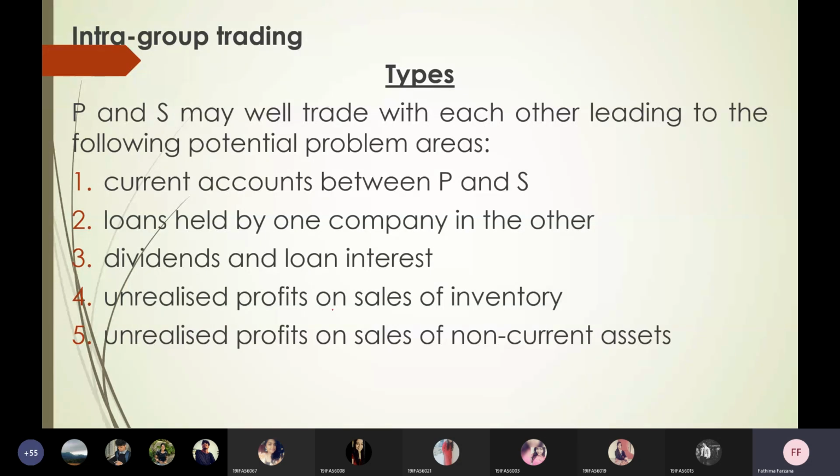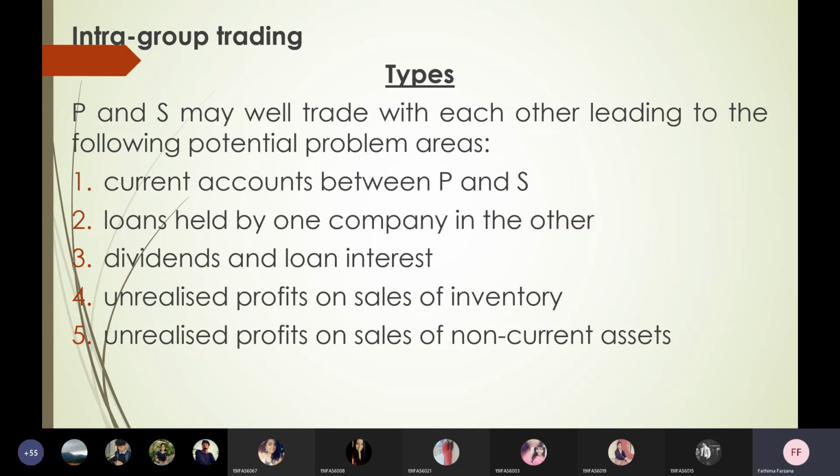And there may be unrealized profit on sale of inventory and sale of non-current assets. Sale of inventory, in the sense that if the parent is supplying goods to the subsidiary, or the subsidiary is supplying to the parent, there should not be any profit in it, because you will not charge profit to your own entity. That profit is called unrealized profit. If that inventory has been sold, no problem. If anything is remaining as closing inventory, then you have to remove the profit part of it. That is called unrealized profit on sale of inventory. Same for profit on sale of non-current assets. If there is any profit, you have to remove it.